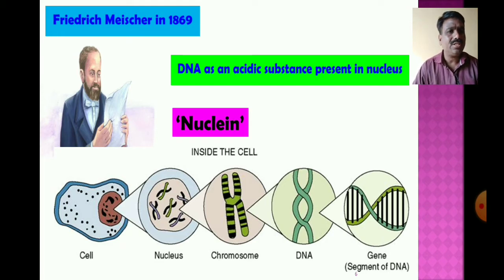In this way, in 1869, the acidic nature of nuclein, the DNA, was identified by Friedrich Miescher. After this, nuclein went on to further discussion.